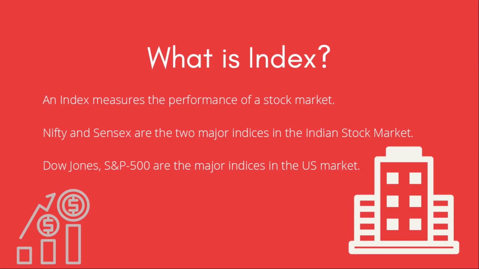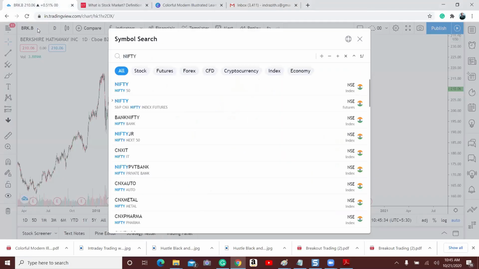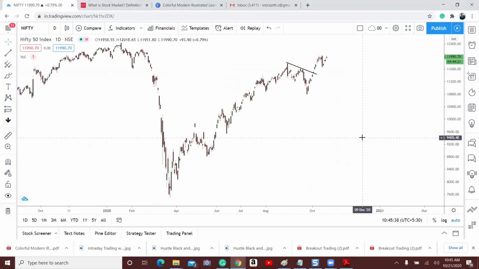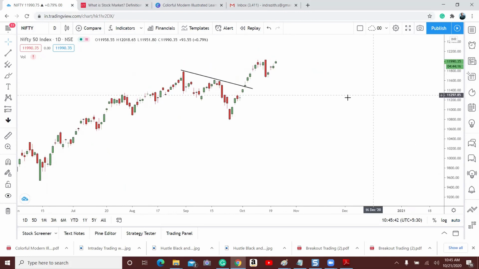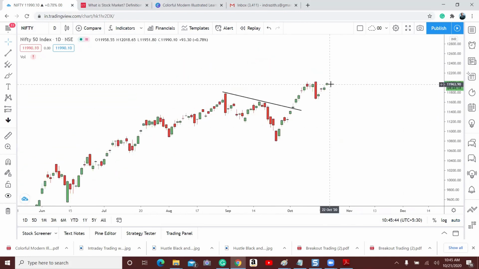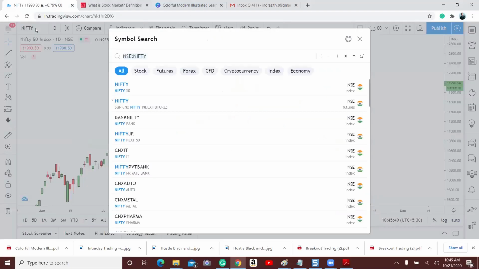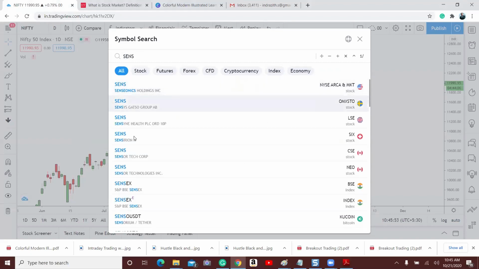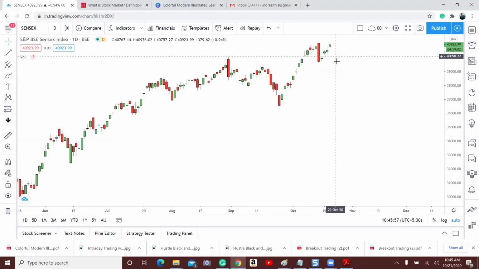Okay, so if you look at the chart, you can see the value of Nifty. So as of today, it is trading around 11,990 and it is fluctuating every second. Okay, so this is Nifty. Similarly, you can also look at Sensex. If you type here Sensex, you will also get the Sensex values. You can see the value of Sensex. It is trading around 40,923.